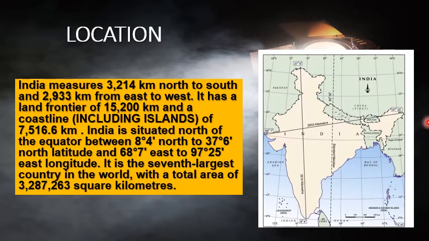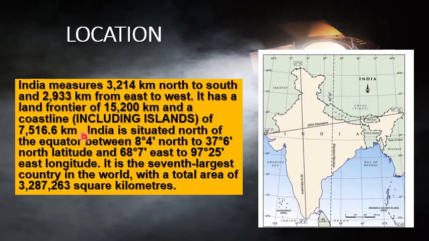And over here 97 degree, you can say 96 is here, so it is 97 degree 25 minutes east. So you can see they are long. See my cursor, they are going long, so they are longitude. Over here you can also see 68 is there, so they are moving like this. They are long, so they are longitude.